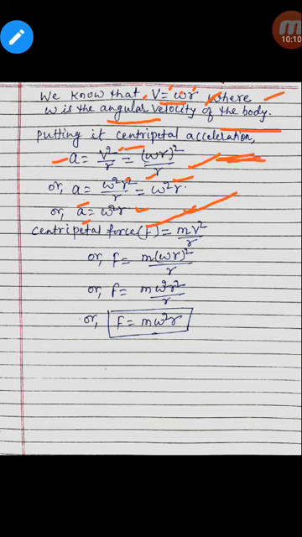So in terms of angular velocity, centripetal acceleration is equal to omega square r.